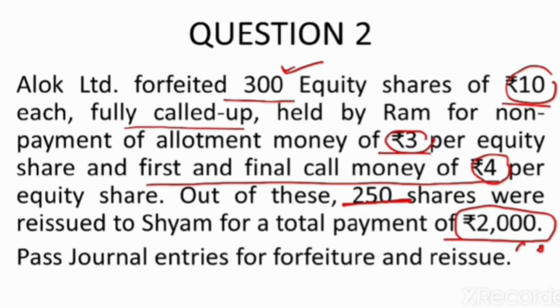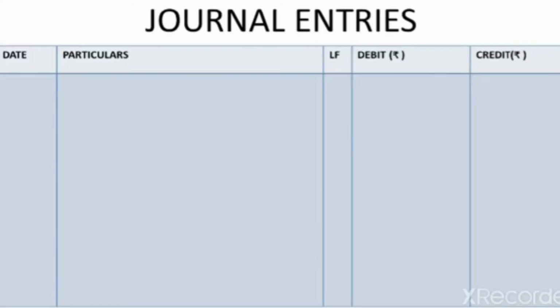And as the paid up value is not given, it will be assumed to have been the full called up value till forfeiture. At the time of forfeiture, we had called up rupees 10. So the full amount will be considered to be the paid up value of the shares. Now, what journal entries will we pass for recording the forfeiture and reissue of such shares?